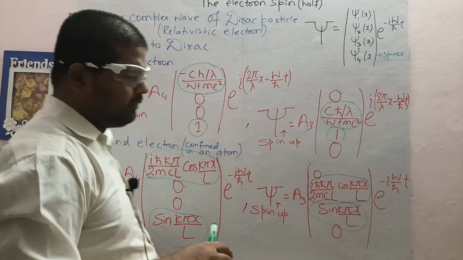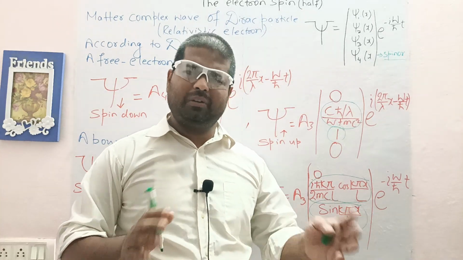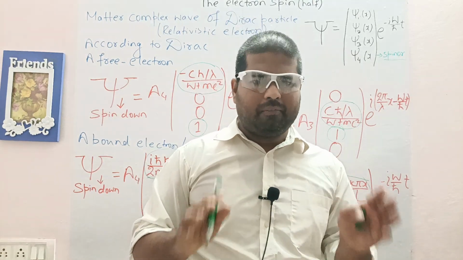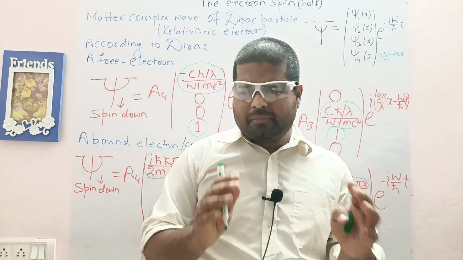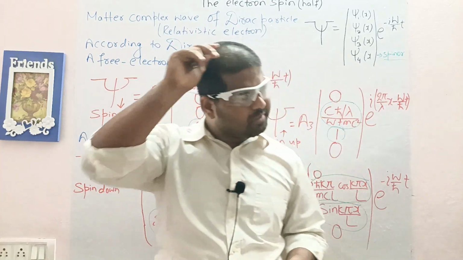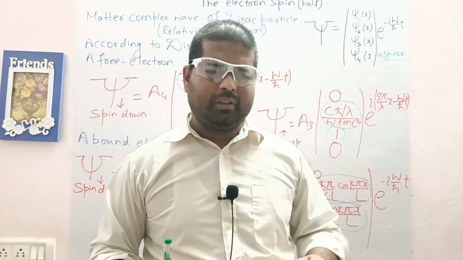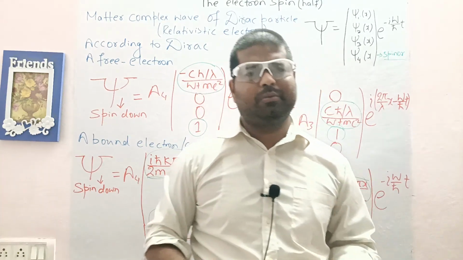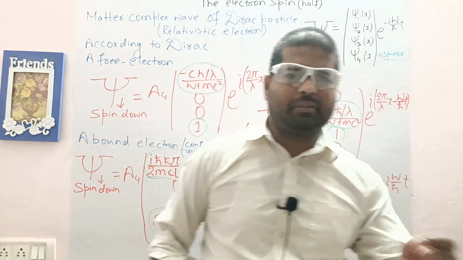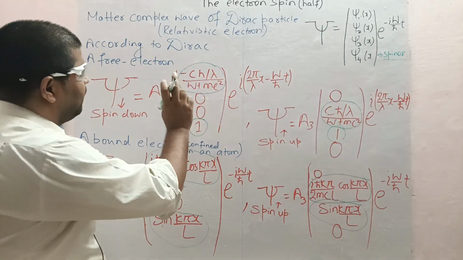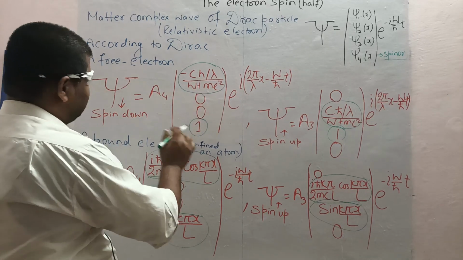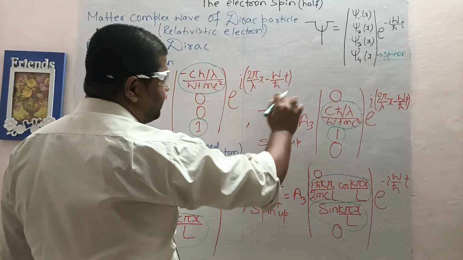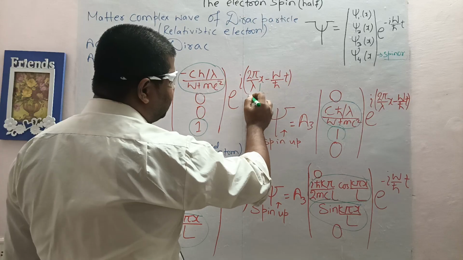For a free electron, quantum physicists use a longitudinal wave type of structure. No, matter is not longitudinal, neither transverse. But for ease, they feel that the matter wave of a free electron behaves much similar to longitudinal. It has differences also, but we use a longitudinal wave to give a physical intuition. And that's why, to understand here, see, for a free electron, the matter wave is going along the x-axis, means the axis of propagation is this.